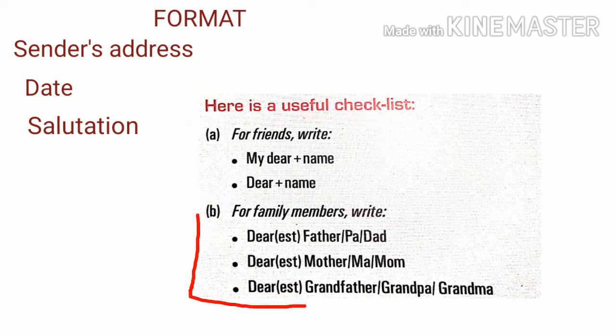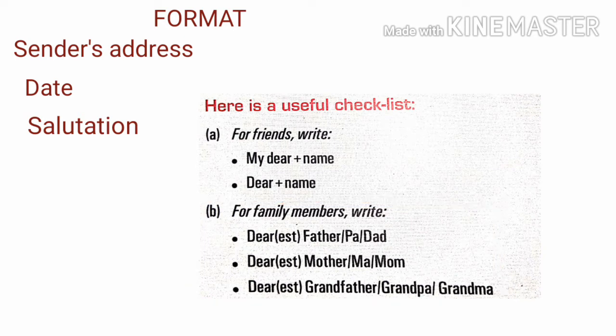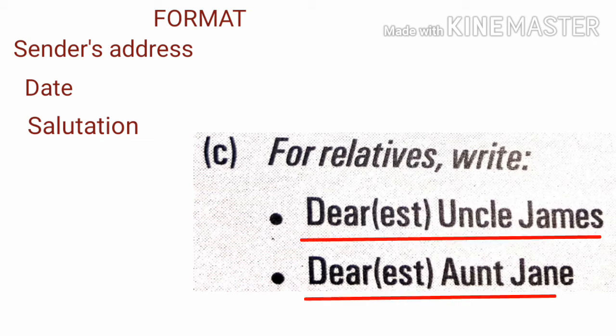For family members we write dear or dearest father, pa, dad, or dearest or dear mother, ma, mom, or if we are writing to grandmother or grandfather, we can write dear or dearest grandfather, grandpa, grandma. In case we are writing to any relative, we write dear or dearest uncle and then the name, like Uncle James, dear dearest Aunt Jane.